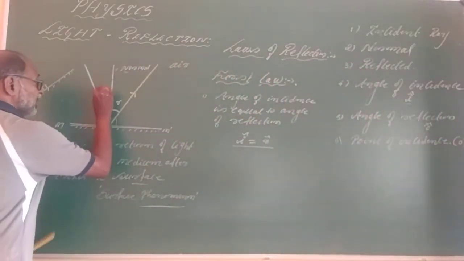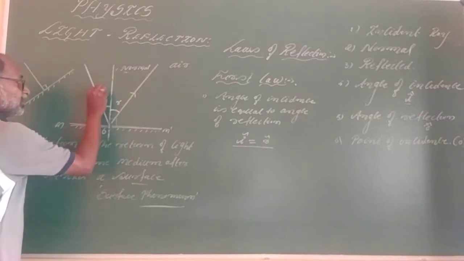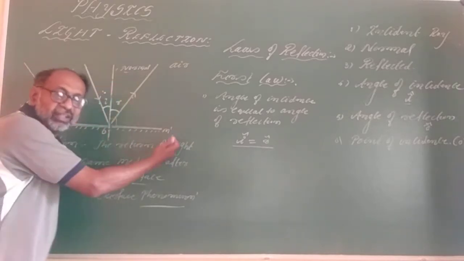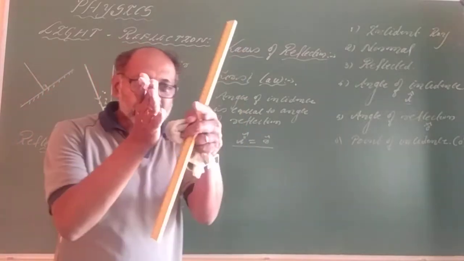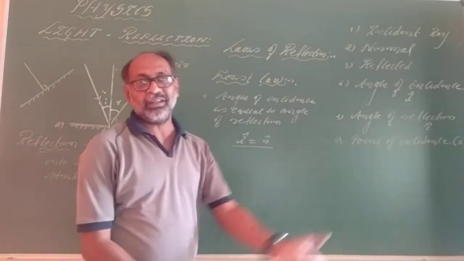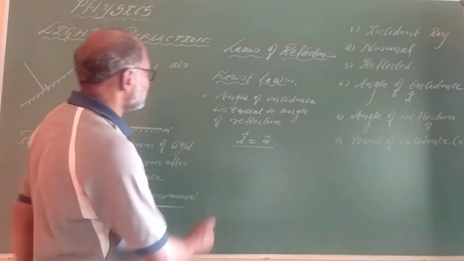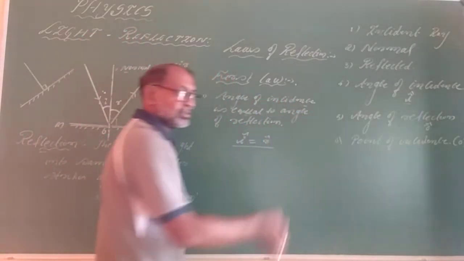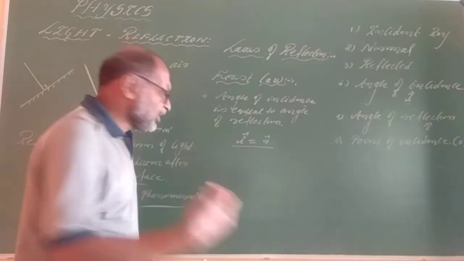These two are equal. If it is 30 degrees, this is also 30 degrees; 60 degrees means 60 degrees, 45 means 45, 50 means 50 degrees. If the angle of incidence is 30 degrees, the angle of reflection is also 30 degrees. That is what we termed as angle of incidence is equal to angle of reflection. Let us consider the second law here.